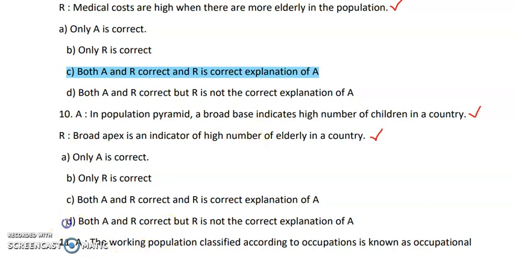So these are the 10 correlations which we have solved in this video. The remaining correlations I'll be solving in the next video.